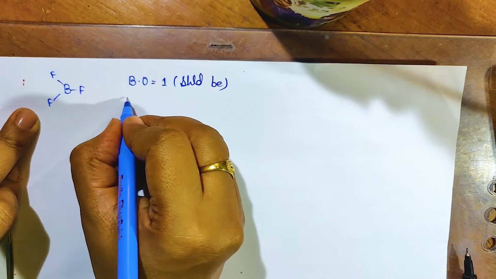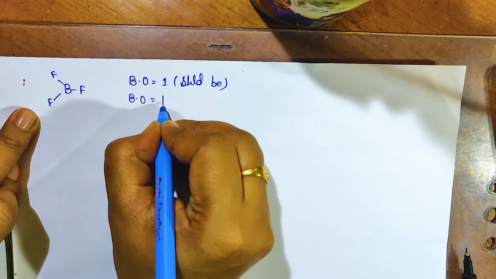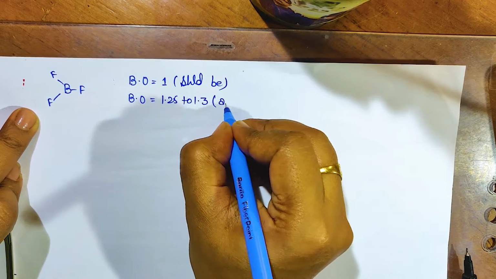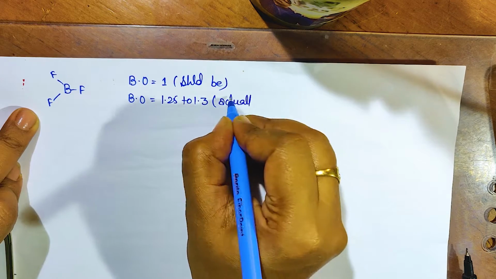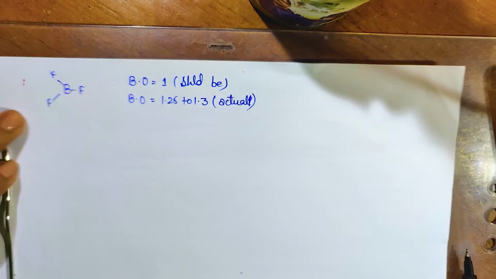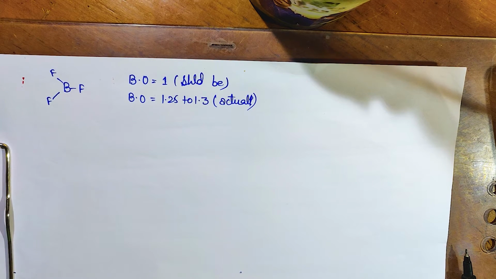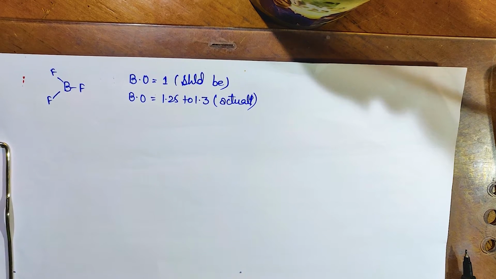But actually, the bond order is somewhere between 1.25 and 1.3. Actual bond order is like this. Got it? So it means that some double bond character is acquired.